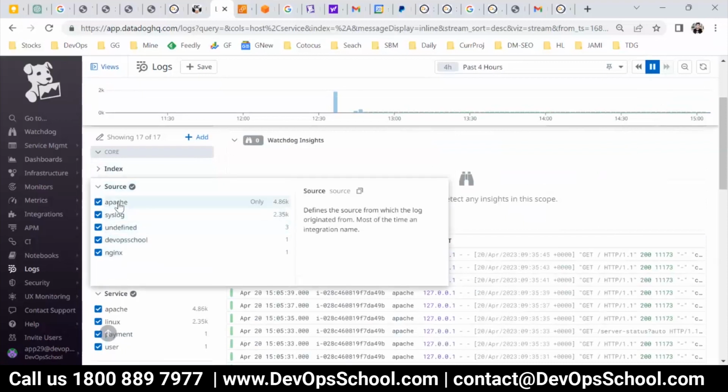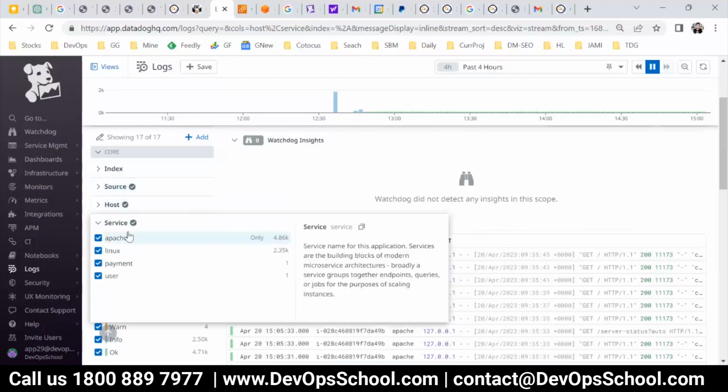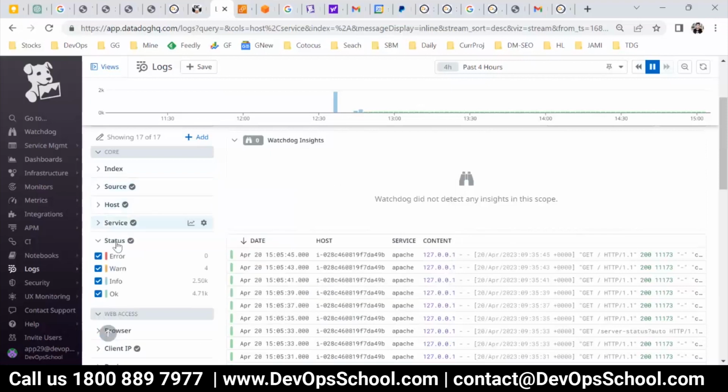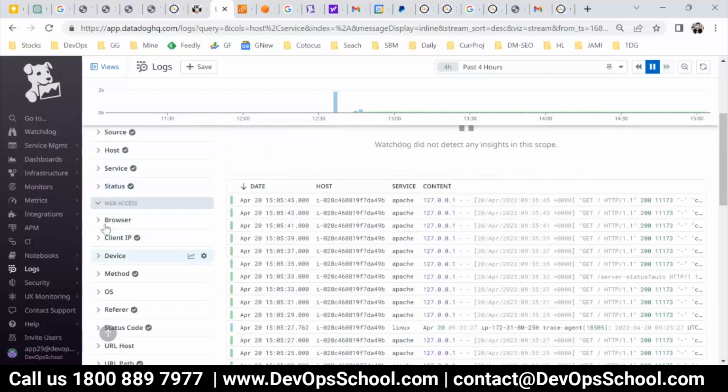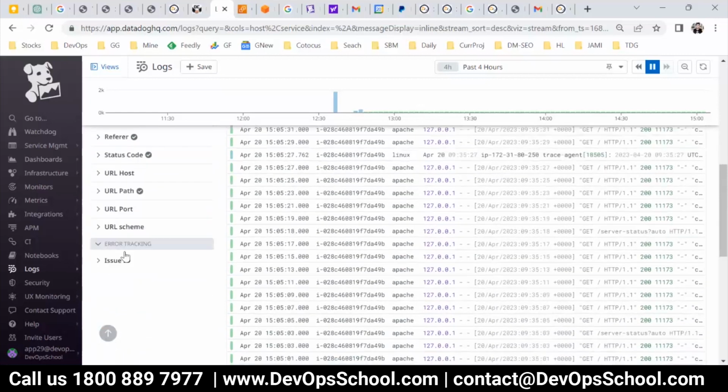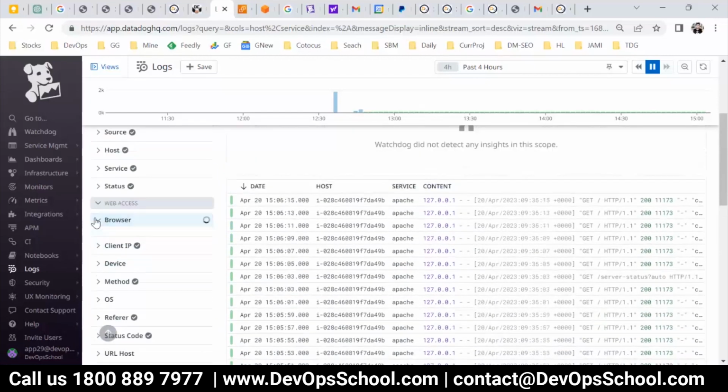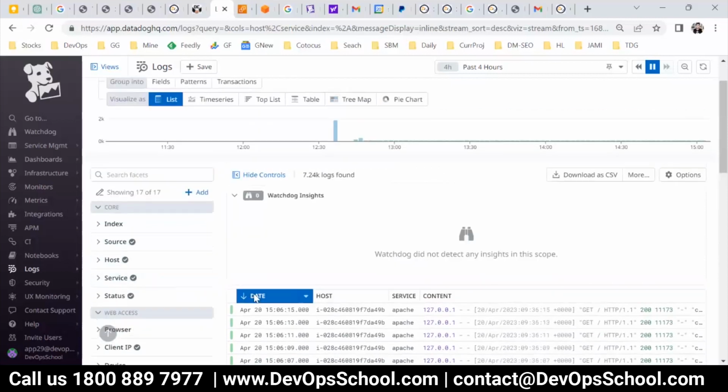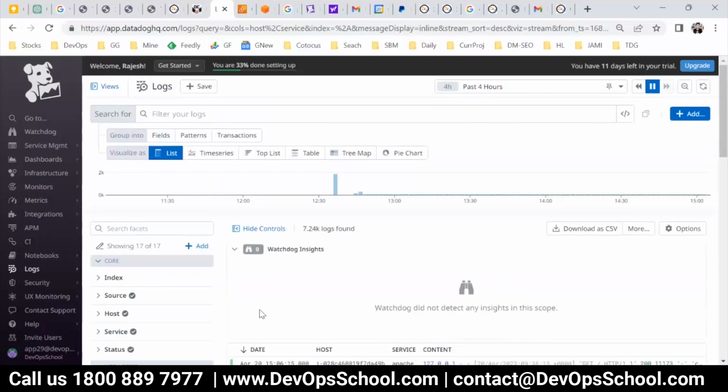Here you have sources, and look at these sources: Apache, syslog and all stuff like that. Here are services, these are the common ones. And now these are the facets which have come from the integration, so web browser facet and client IP facet and so on. So this is the way you can understand that.